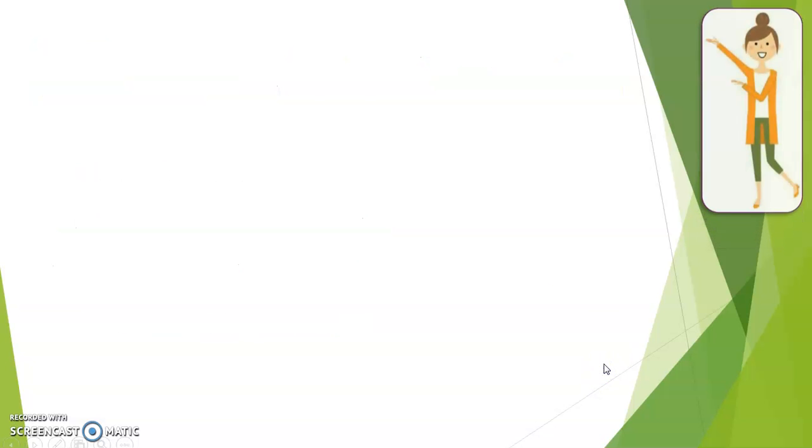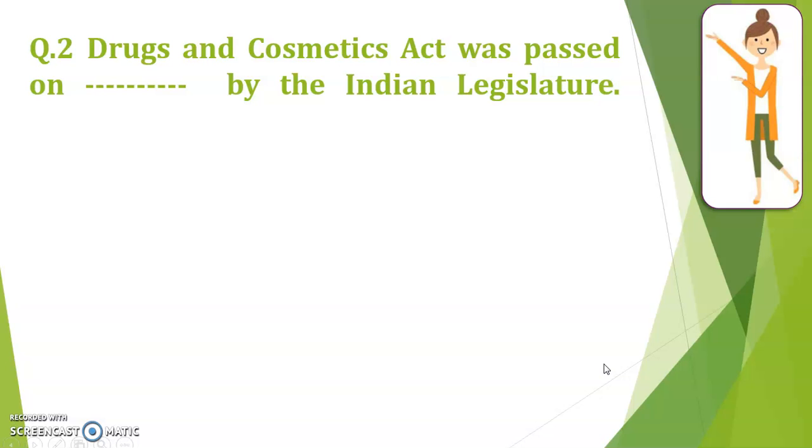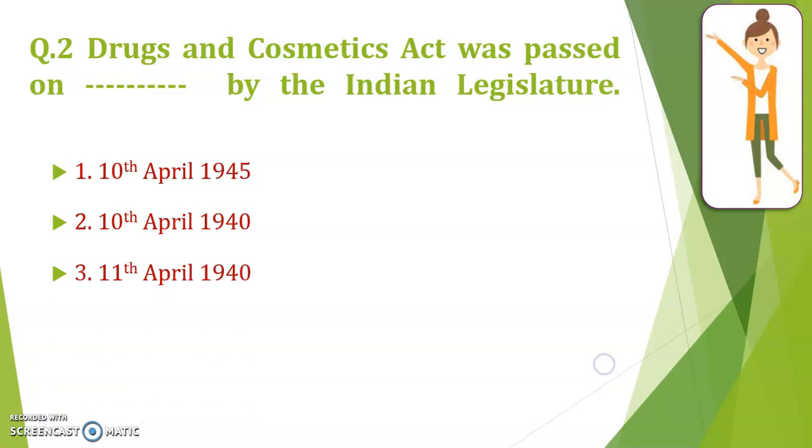Now next question. The Drugs and Cosmetics Act was passed on dash dash by the Indian legislature. So Indian legislature ने ये एक्ट कब पास किया? 10th April 1945, 10th April 1940, 11th April 1940 और 11th April 1945. So this act passed in 1940, ये तो हमें क्लियर है. So हमारे टॉपिक का नाम ही है DNC Act 1940, तो ये दो ऑप्शन तो गलत हुए. अब हमें चूज करना है 1940, लेकिन डेट 10th या 11th. So the correct date is 10th of April 1940. Now the third one.